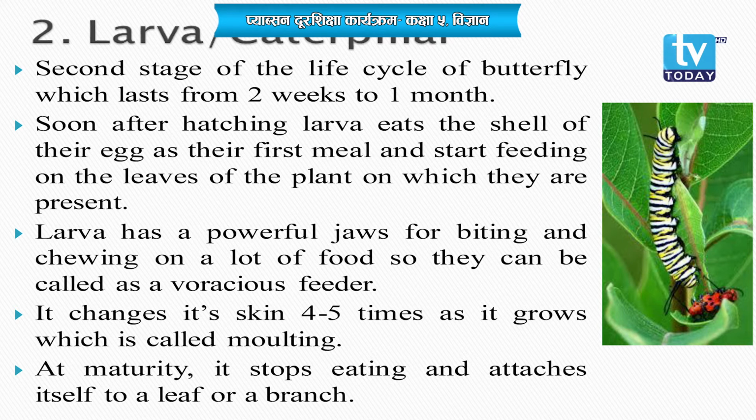Understood? Now, during the growth of the caterpillar into the next stage, what do they do? They shed their old skin 4 to 5 times. They shed their old skin, that is, they replace their old skin 4 to 5 times, and it is replaced by a new one. They replace the old skin with a new one. This process is called molting.